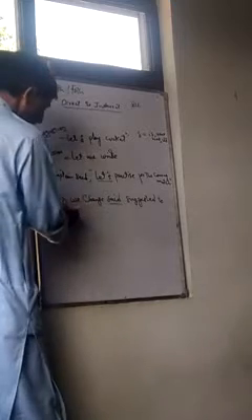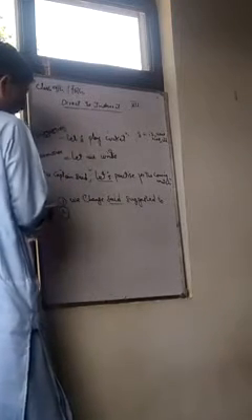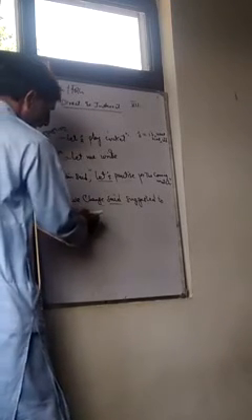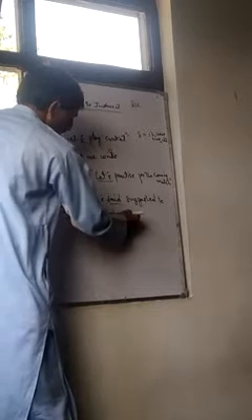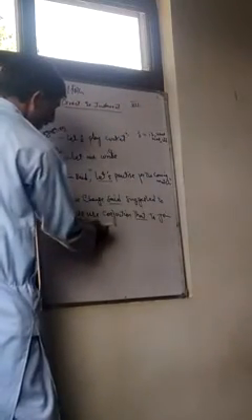The second important point, dear students, we use the conjunction that to join a reporting verb and reported speech. It is called reported speech, and it is called a reporting verb.